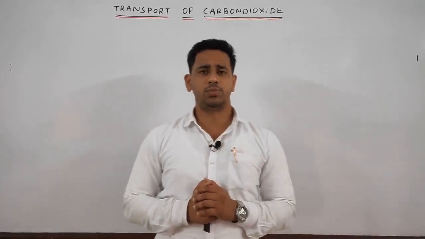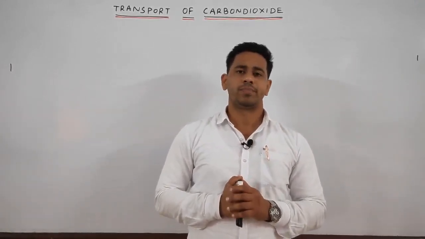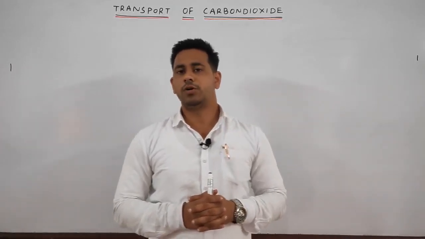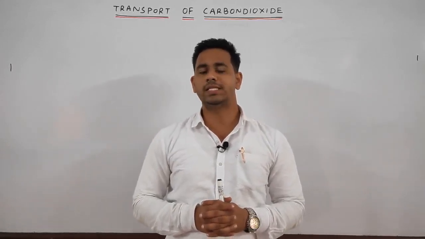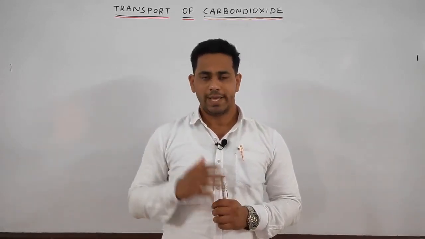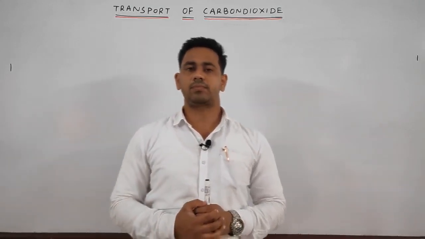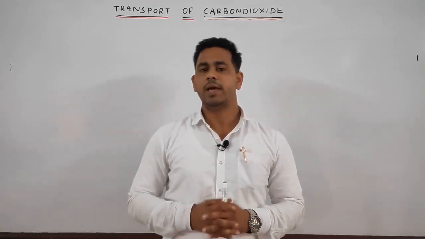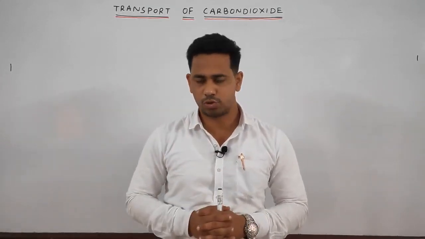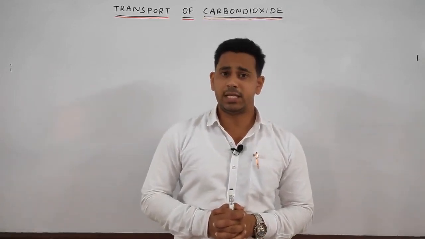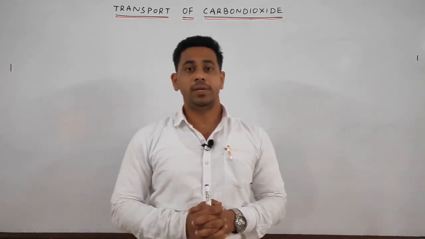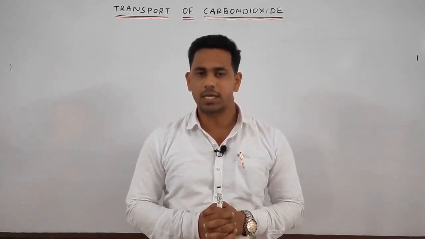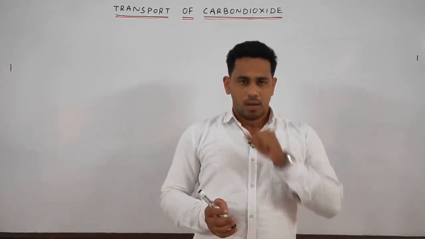So students, in the transport of oxygen we discussed that oxygen is transported in two main ways. First, in the form of physical solution: around 3% of the oxygen, or 0.3 ml of oxygen for every 100 ml of blood plasma, is transported in the blood plasma. Whereas the remaining 97 to 98% of oxygen is transported with the help of the respiratory pigment inside the RBC, known as hemoglobin.